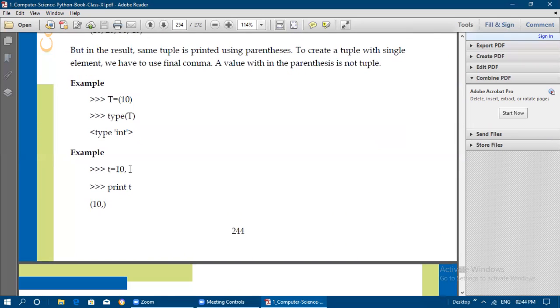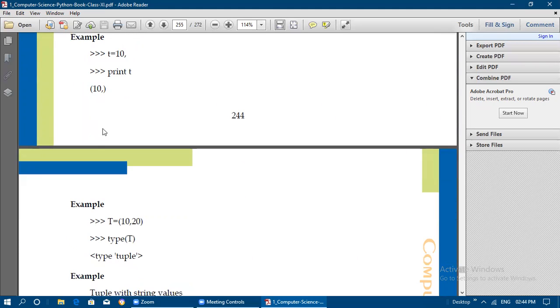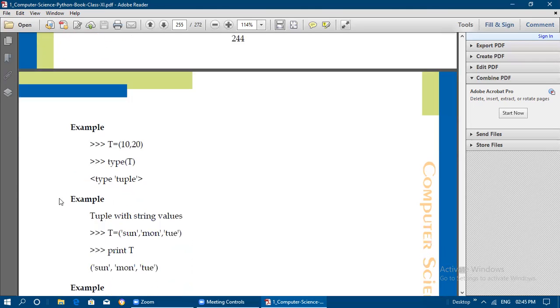But if you assign t equals 10 comma, or 10 comma within parentheses, or 10 comma alone without parentheses, then printing t shows 10 comma within parentheses. This is called a tuple value. So whenever we assign a single value to a tuple, it should end with a comma. Next example: t equals 10, 20 within parentheses. If you check the type of t, it will be tuple.